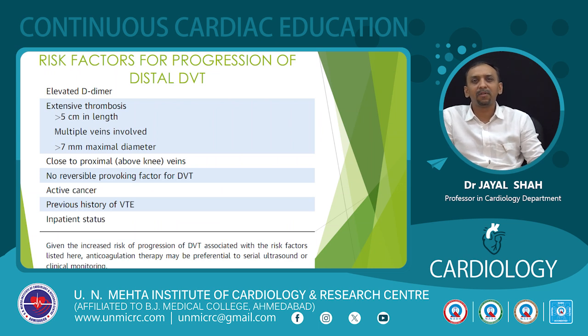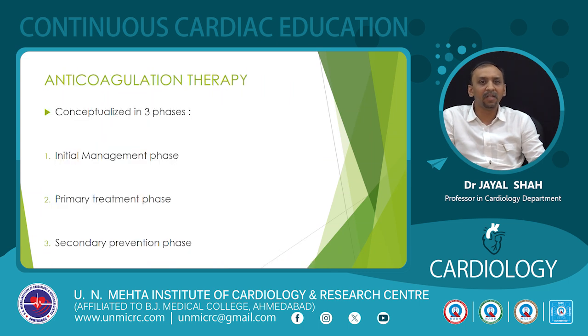So what are the risk factors for the progression of the distal DVT? If we have elevated D dimer, if there is an extensive thrombosis like more than 5 cm in length, multiple veins are involved, and if it is close to proximal veins, or if there are no reversible provoking risk factors, if there is an active cancer, if there is a previous history of VTE, or if the patient is inpatient.